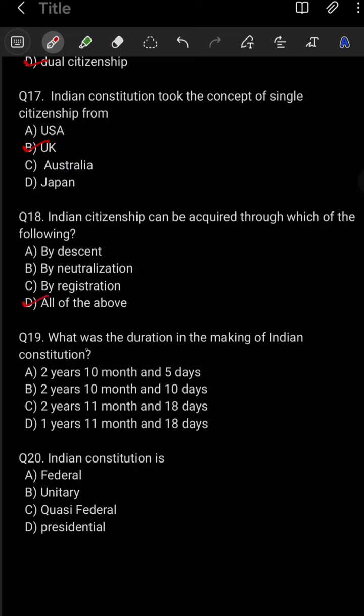Question number 19. What was the duration in the making of the Indian Constitution? Option C is your correct option, 2 years, 11 months and 18 days. Question number 20. The Indian Constitution is, option A, federal system.